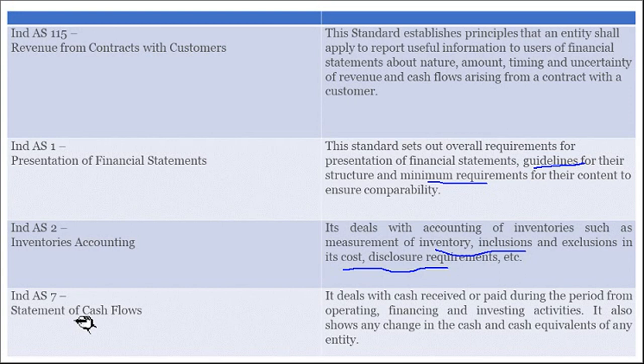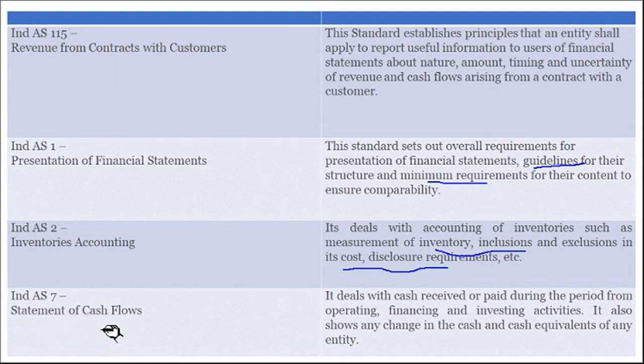So it is better if you constantly look at the ICAI website. Indian accounting standards will be prepared by the ASB, Accounting Standard Board. So it is better, ICAI, Institute of Chartered Accountants of India. That website, if you visit regularly, you'll get the updated information.